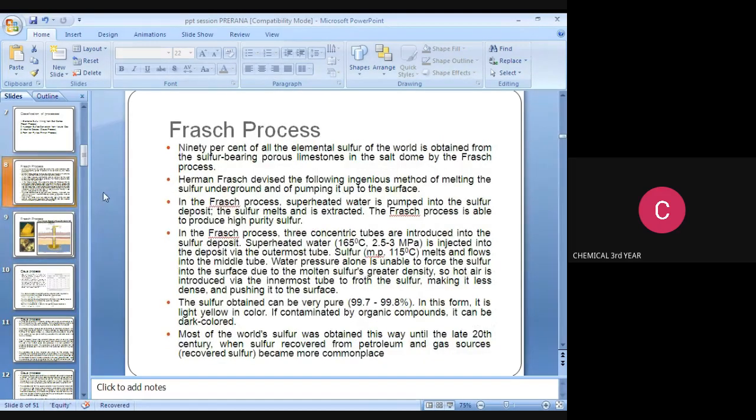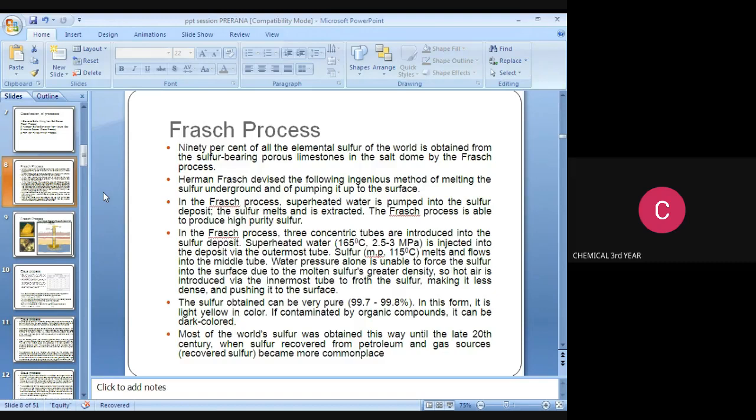In the Frasch process, 90 percent of all elemental sulfur of the world is obtained from the sulfur-bearing limestone in the salt domes. Hermann Frasch devised the following ingenious method of melting the sulfur underground and pumping it up to the surface. In the Frasch process, superheated water is pumped into the sulfur deposit, and the sulfur melts and is extracted.